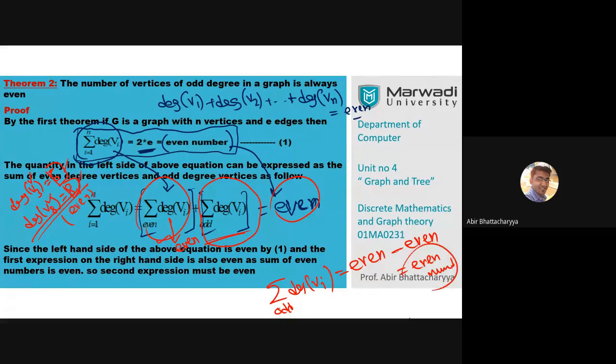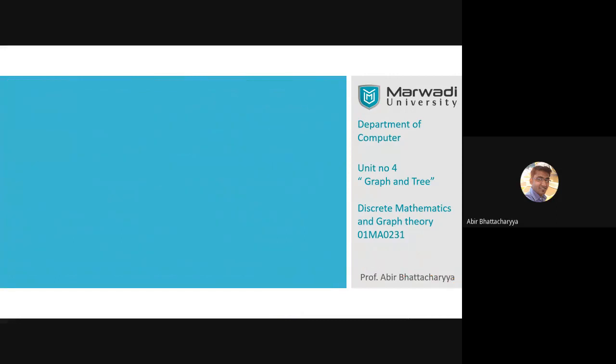That is very much important. So what we proved here is that the summation of odd degree vertices is an even number.